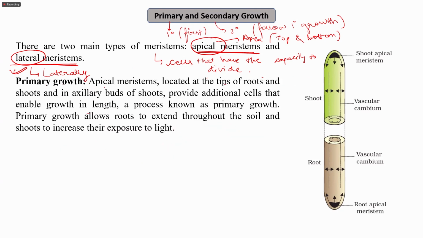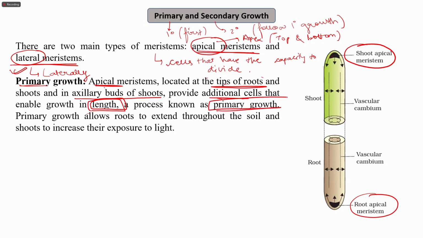So what is primary growth? In primary growth, apical meristems are located at the tips of the roots. You can see here it is a root apical meristem, and then we have a shoot apical meristem which is present on the tip of the shoot. These meristems have the cells, and they are also present in the axillary buds of the shoots, and provide additional cells that enable the growth in the length. A process which is known as the primary growth.